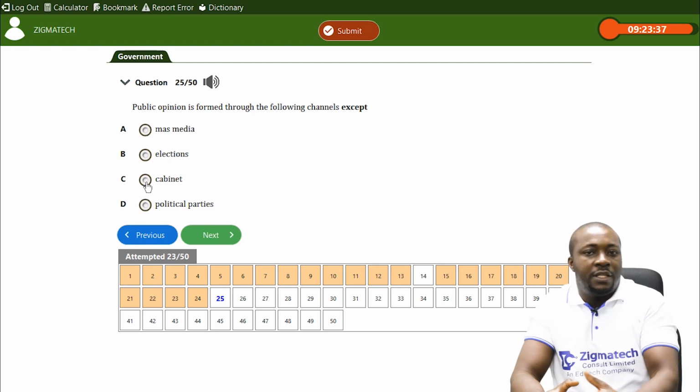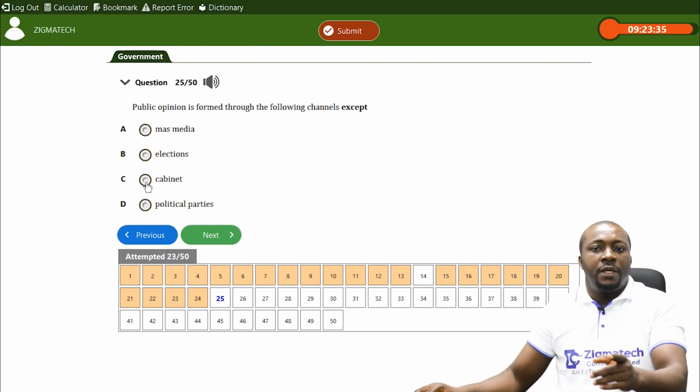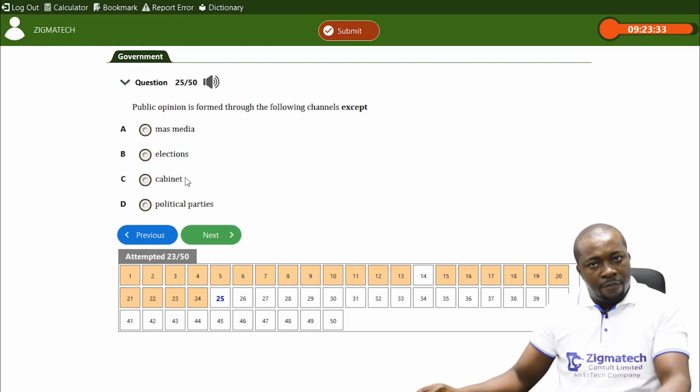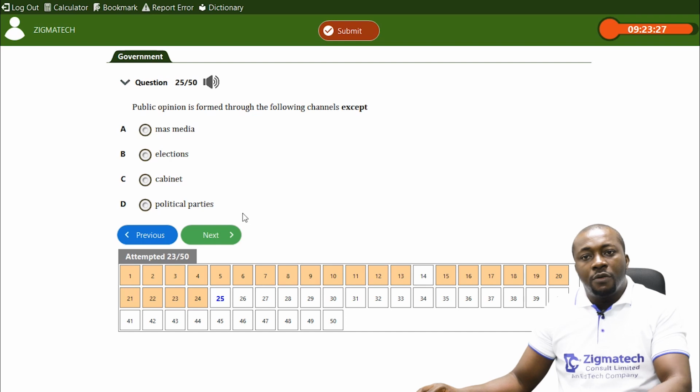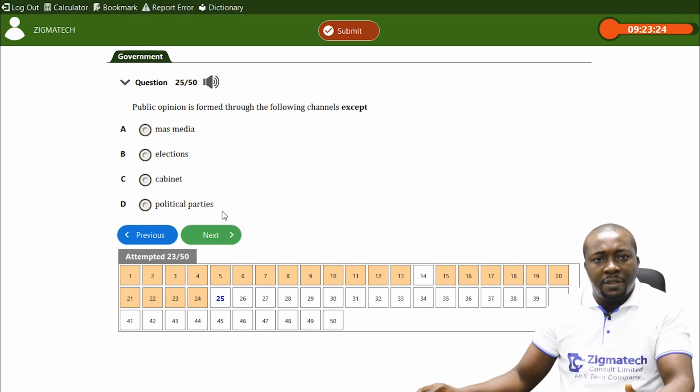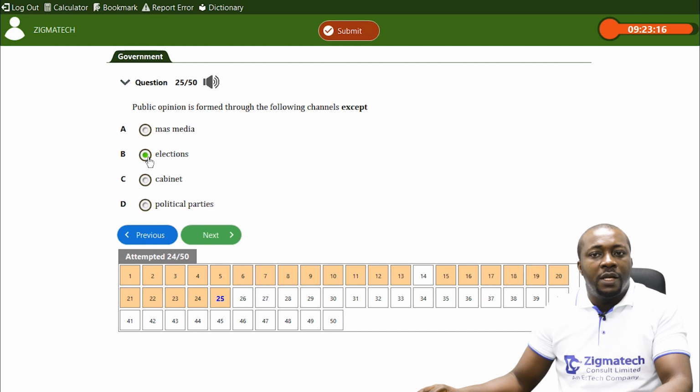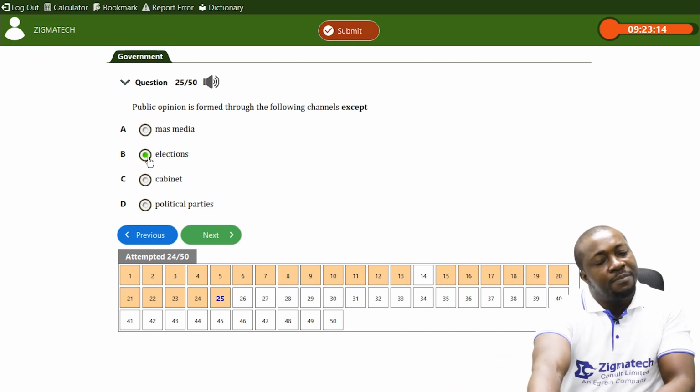So public opinion is formed from the cabinet, which is the executive government. D, political parties, of course, during their campaigns, during their debates, even through their manifestos, help to form our public opinion. But election is the means to express it.